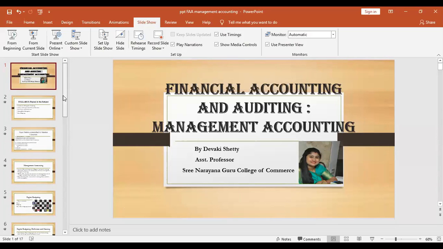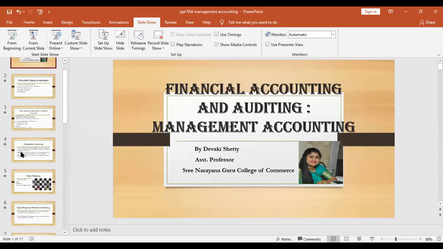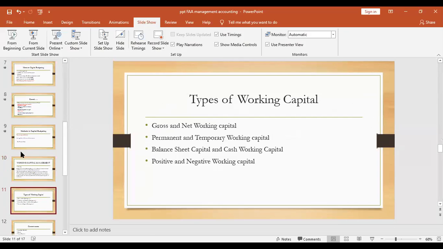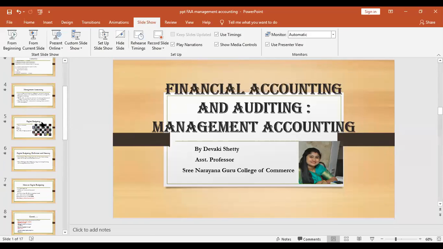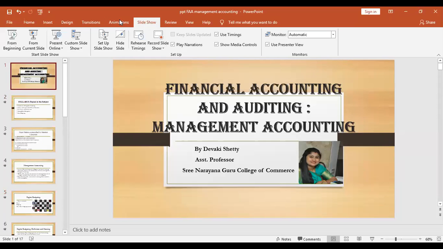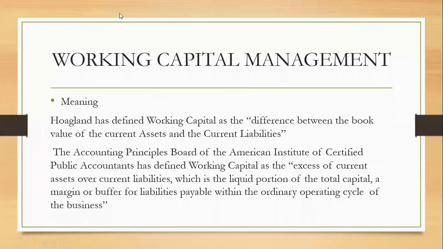And let me now discuss some of the definitions, some of the meaning of what you say working capital. So working capital management means, according to Hoagland, he has defined working capital as the difference between the book value of the current assets and the current liabilities.